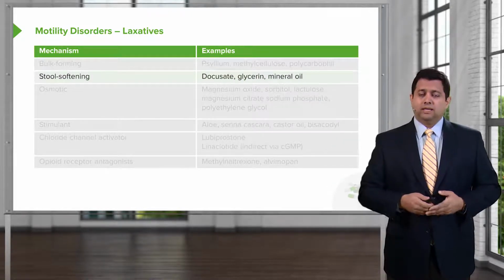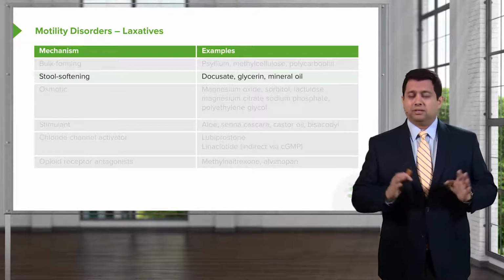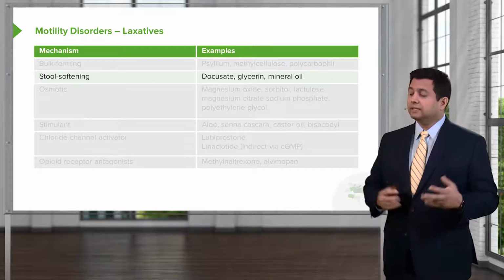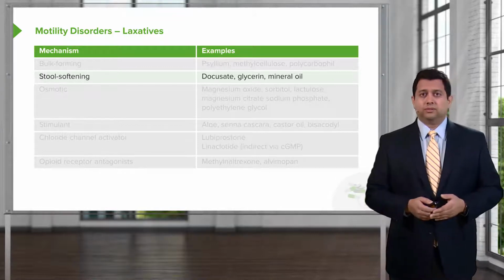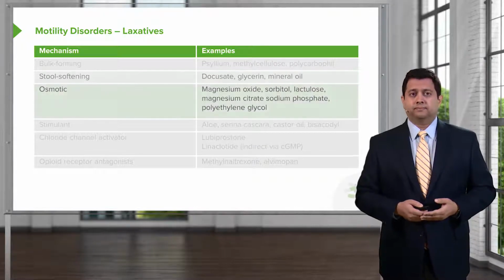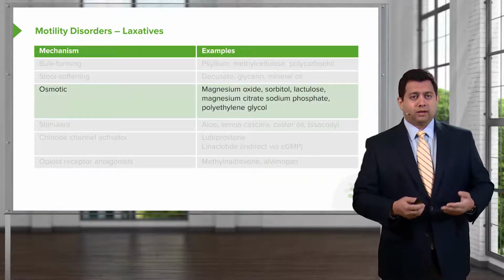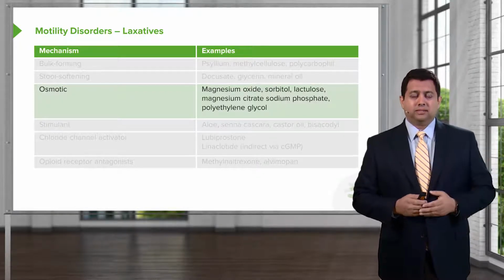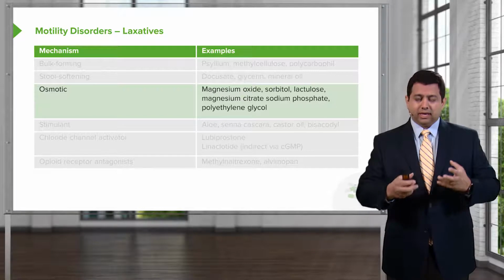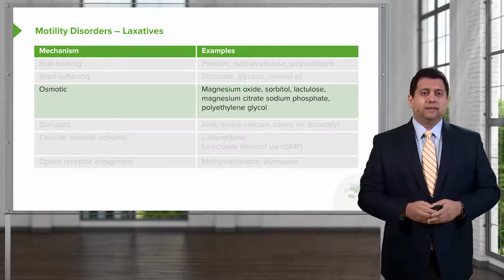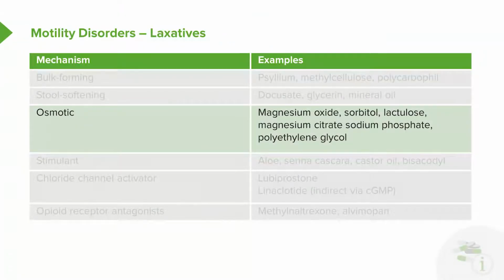There are stool softening agents. Docusate sodium is a very commonly used agent. I use it in probably 60% of my patients over the age of 80. Glycerin tablets and glycerin suppositories and mineral oil are also other ways of softening stool. Now, osmotic cathartics work by actually causing more water to be present in the stool. So it's kind of like creating a gel matrix within the stool itself so that water stays in the stool and the stool is softer. Magnesium oxide and all of these other ones are examples of that.